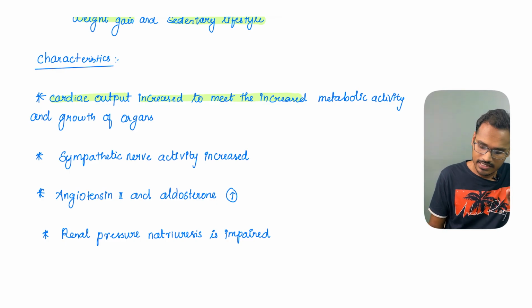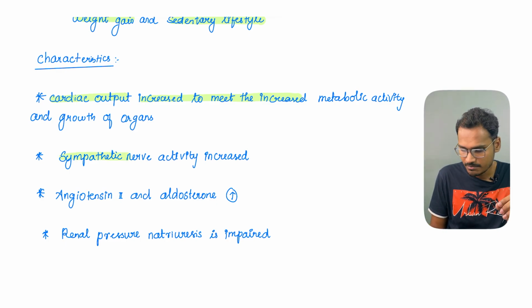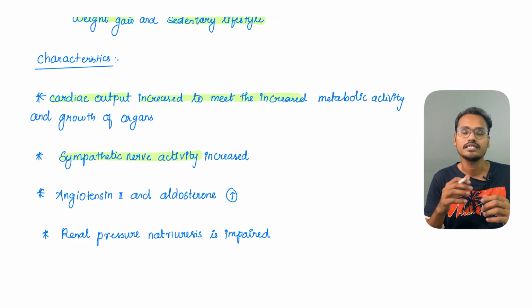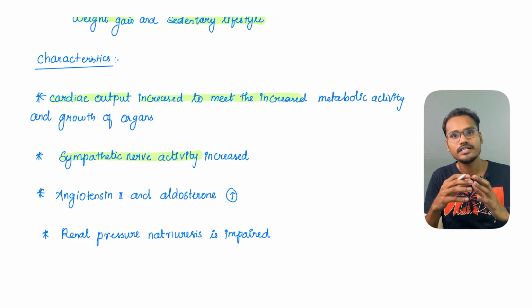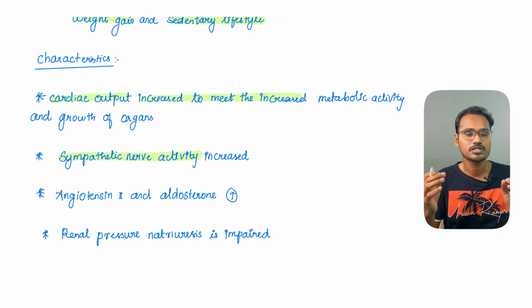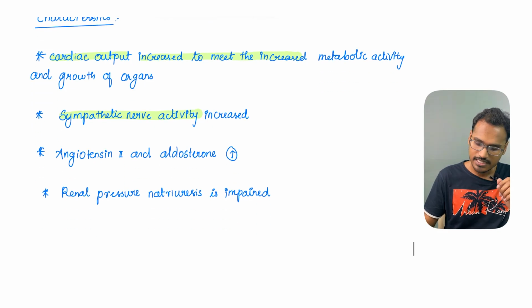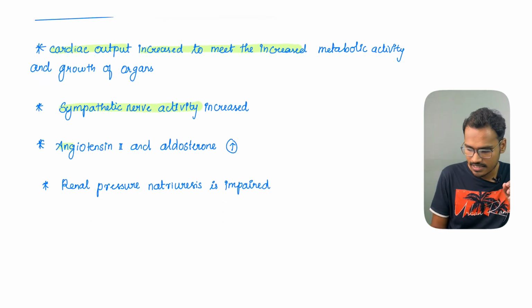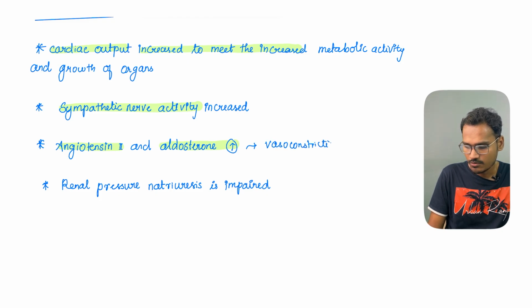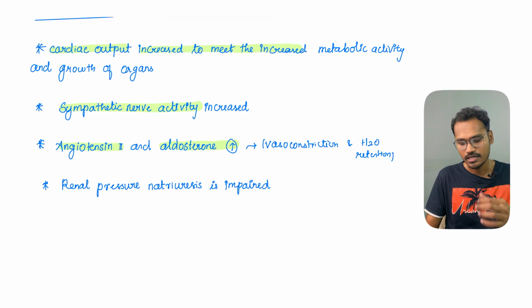Next, in some of them it has been observed that the sympathetic nervous system activity itself is increased. So if the sympathetic activity is increased, then naturally the blood pressure also will be increased. Next, in some people there is a rise in angiotensin and aldosterone levels. In the previous video, in the long term, we saw that angiotensin and aldosterone can cause two things. One is vasoconstriction, and the other is water retention. Because of these two features, the patient develops hypertension.